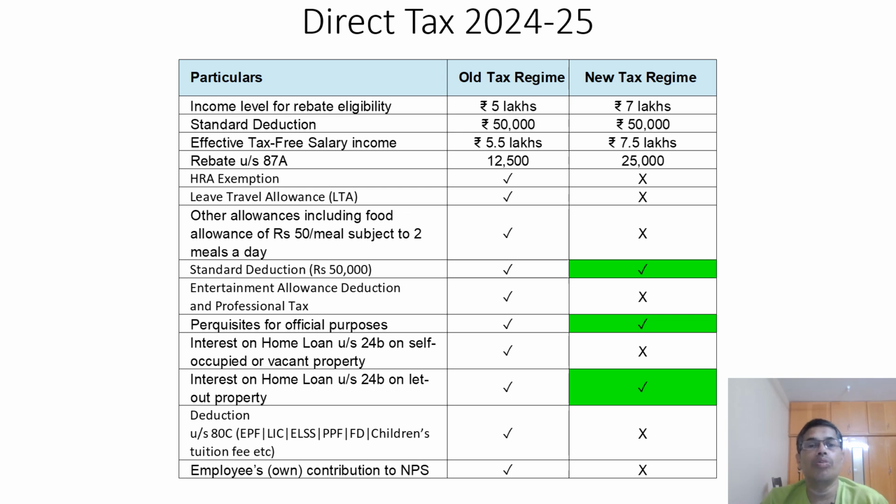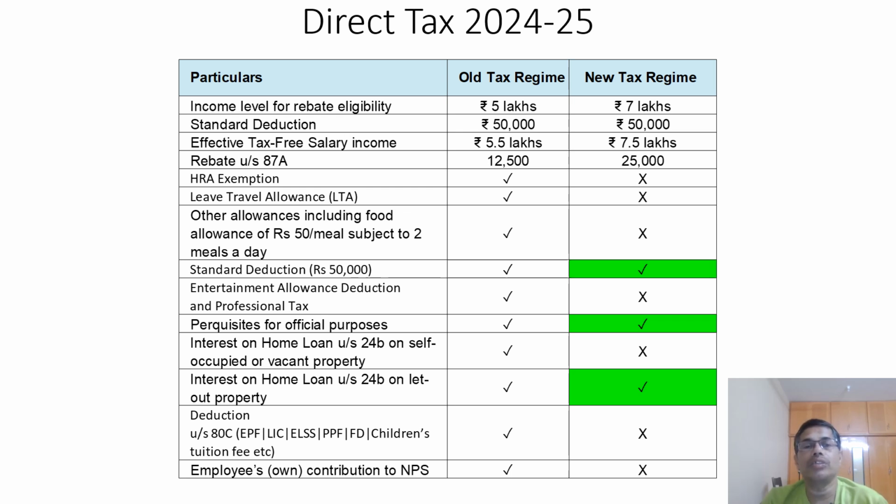Interest on home loan, self-occupied house. See, for example, if an assessee is having a house and against that he has availed a loan from a bank or financial institution, he can claim interest in the old regime, and the assessee cannot claim it in the new regime. But in case of let out property, interest on home loan is claimable for both regimes.